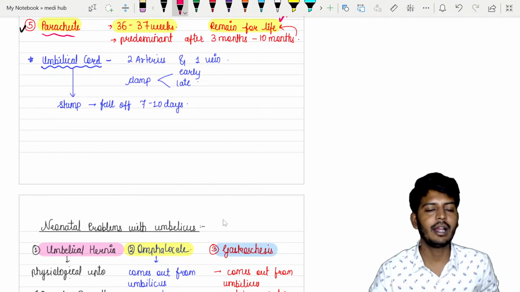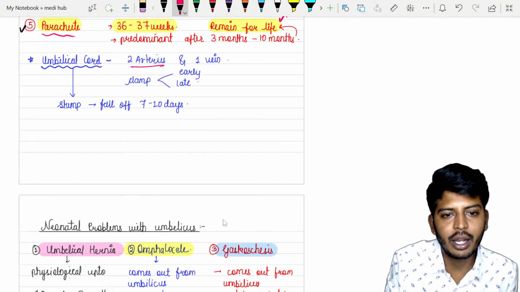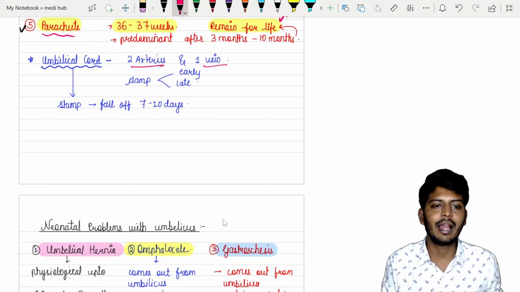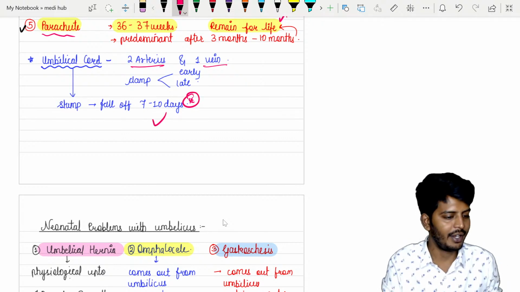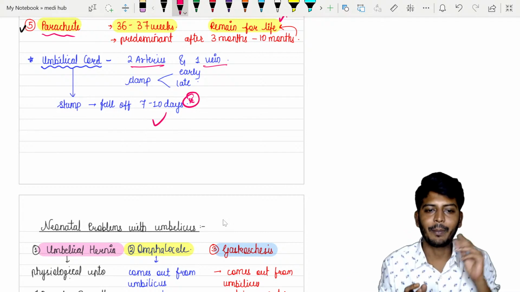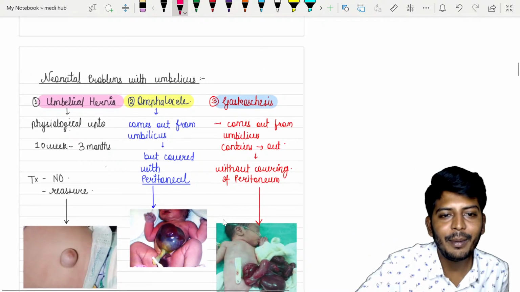Okay, in the umbilical cord, as all of you know from gynecology, there are 2 arteries and 1 vein. Early clamping is done. The stump of the umbilical cord will fall off on its own by 7 to 10 days. Okay, finished. But the most important thing is the problems with the umbilicus.